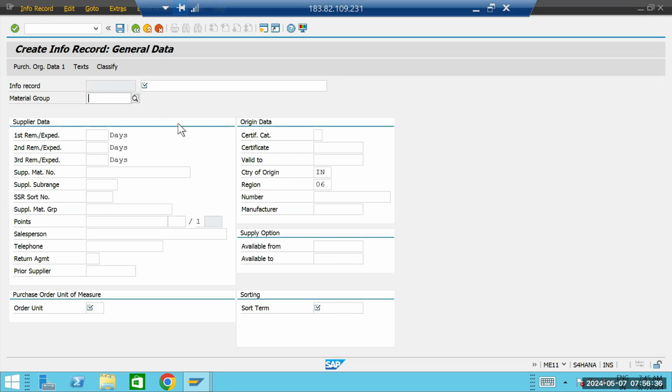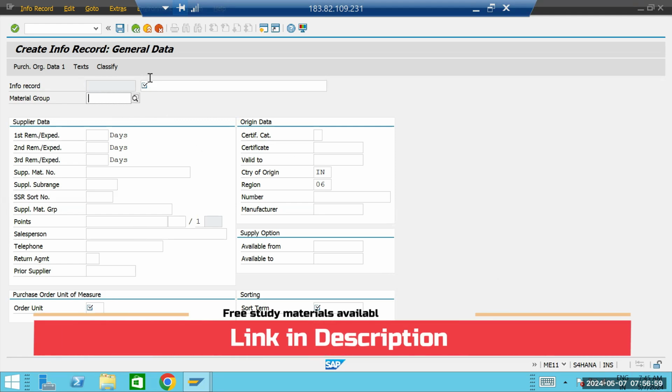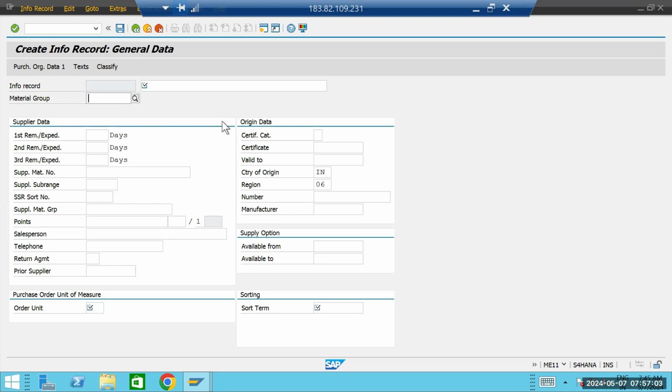So this is basically the difference between an info record with material master and an info record without the material master. Without the material master you can also create an info record, but you have to enter a material group. With the material master, it was not asking for any material group, it was not mandatory. But here it is mandatory to have a material group if we are not creating with a material master. Okay, able to understand?